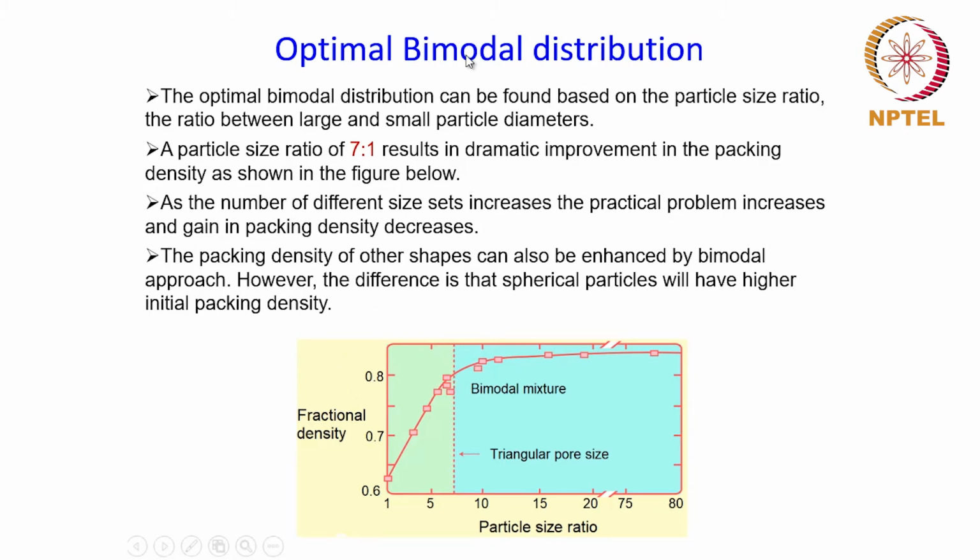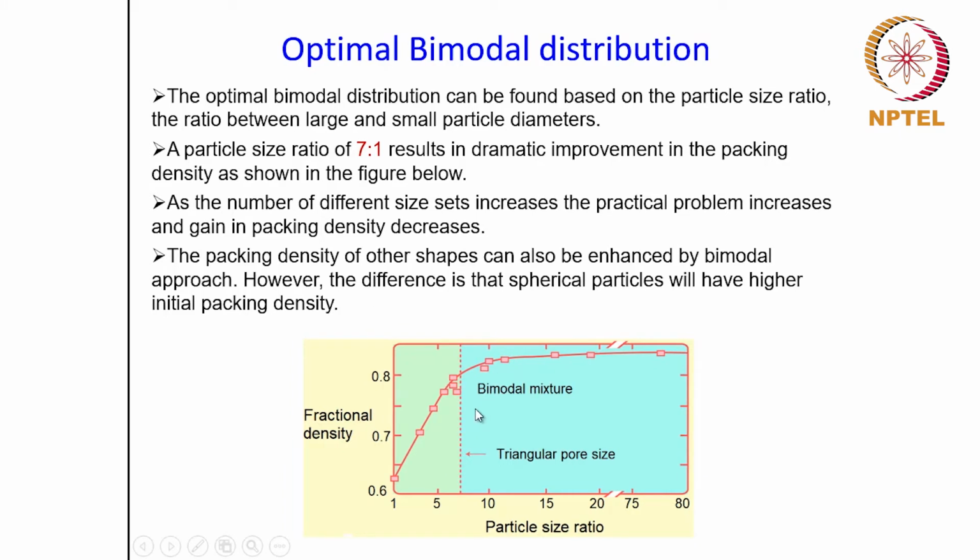Apart from bimodal distribution, where you have two dominant particle sizes, there could be more than two particle size sets also. But as the number of different size sets increases, the complexity will also increase, and therefore there will be practical problems with particle size distributions that have a larger number of size classes.